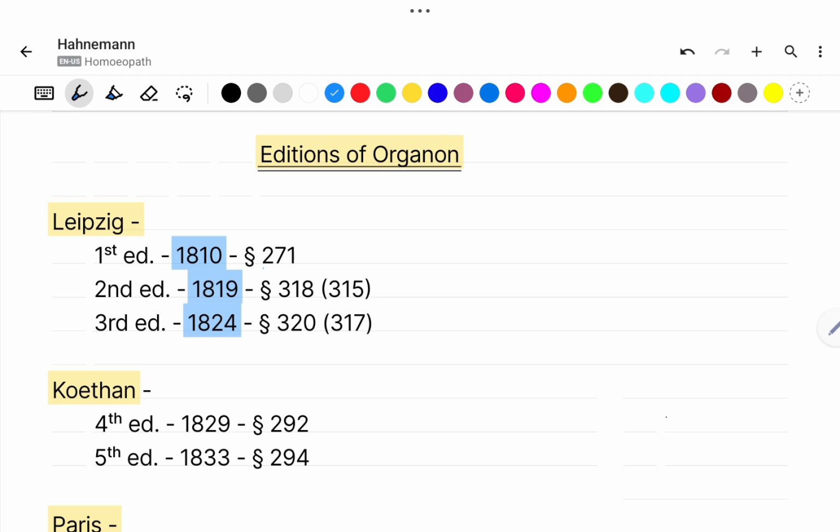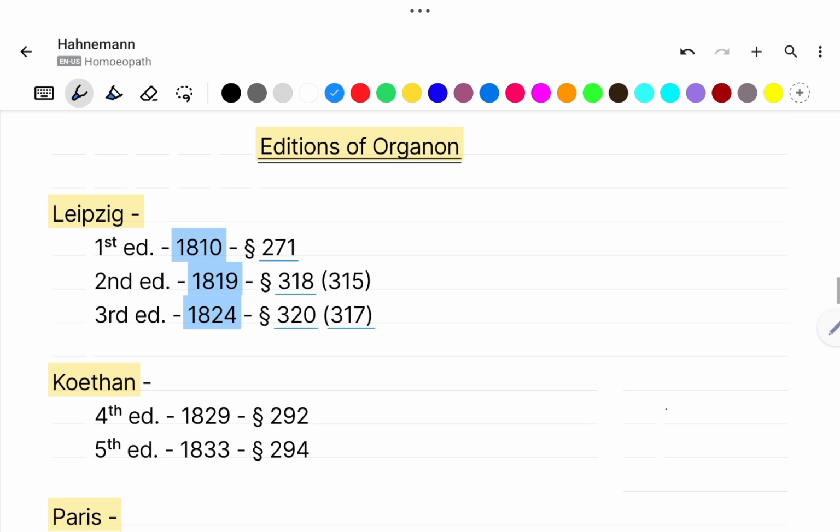Now the number of aphorisms in the first edition is 271, in the second edition there are 318. Actually, there are 315, but 3 pages have been missed out. So it becomes 318. Same was the condition in the third edition. Total number of aphorisms 320, and actually they are 317.